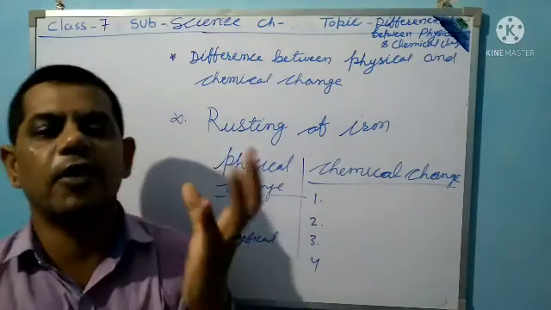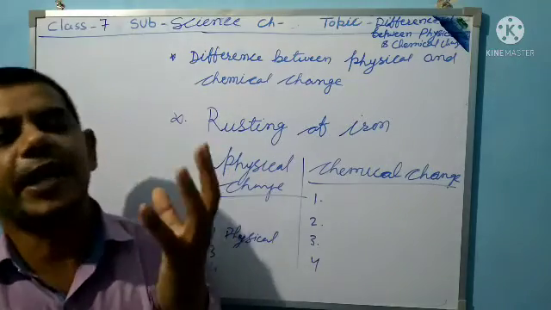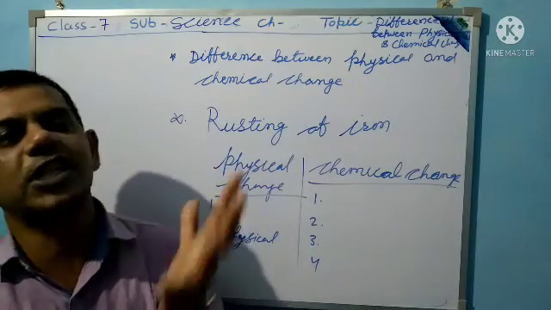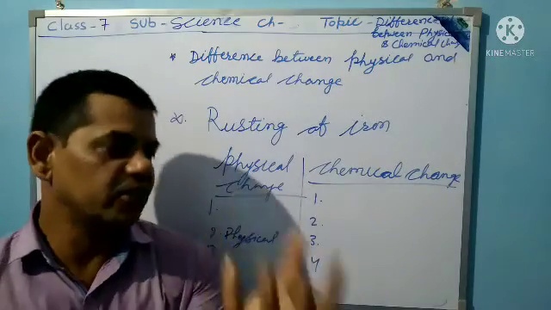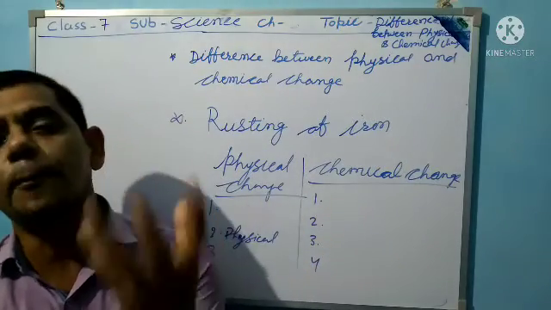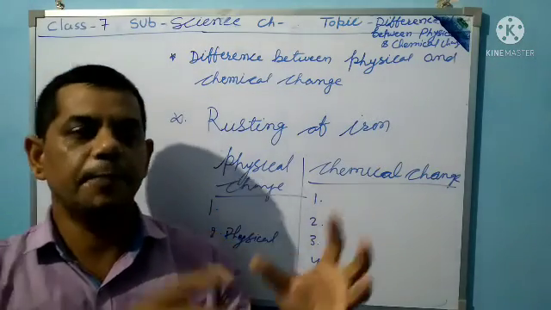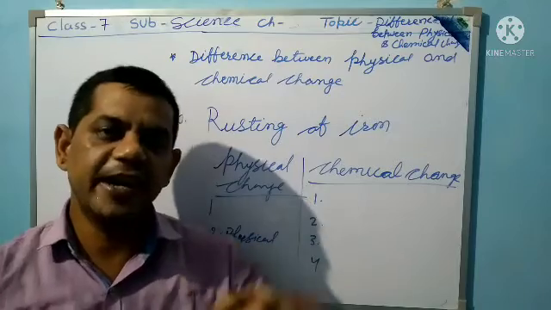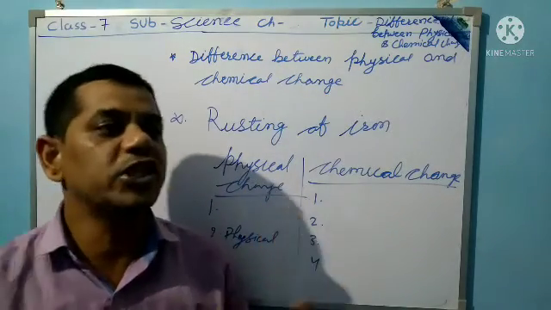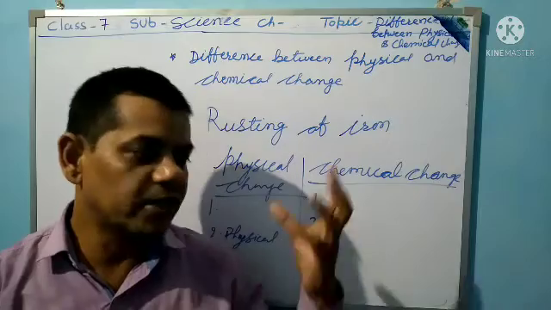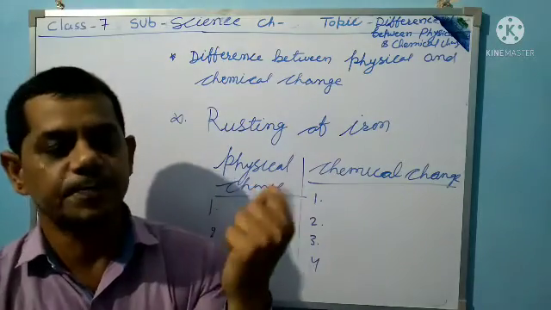Now the third point of chemical change: a chemical change affects both the physical and chemical properties of the substance, including its composition. That means shape and size change, its properties also change, and its composition changes.